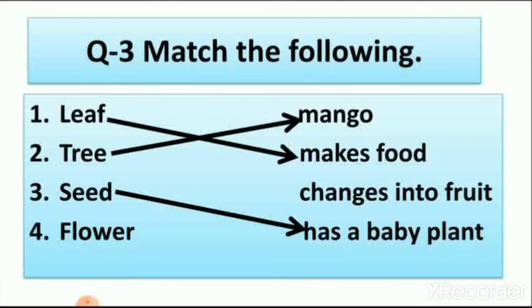Then number 4, flower. Flowers change into the fruit. You can see here flowers change into the fruit. Last option. So here is the answer of this question of column 1. Let's see the answer with the question.